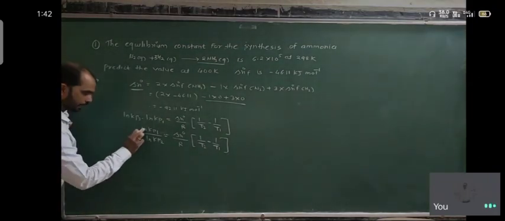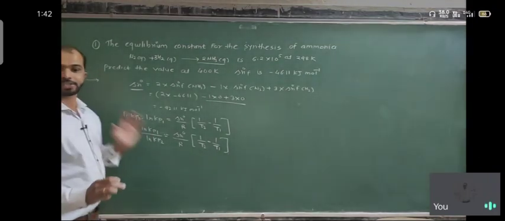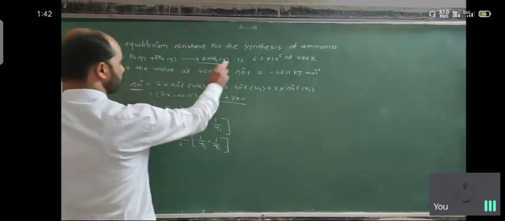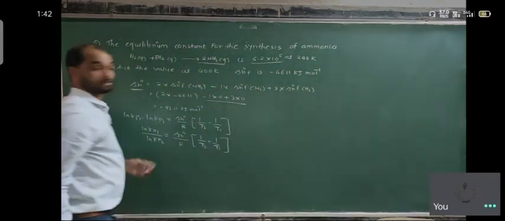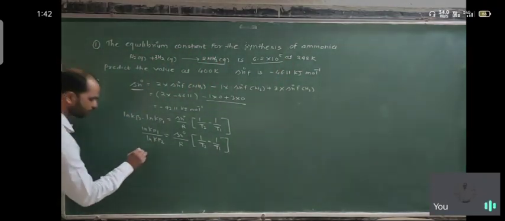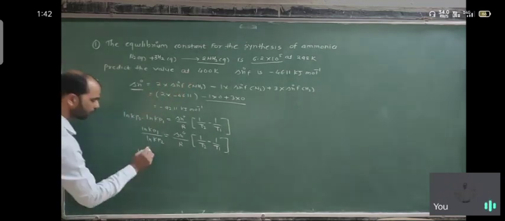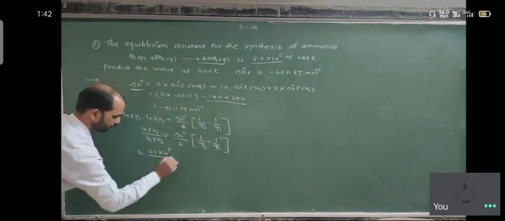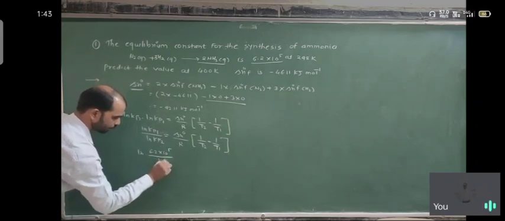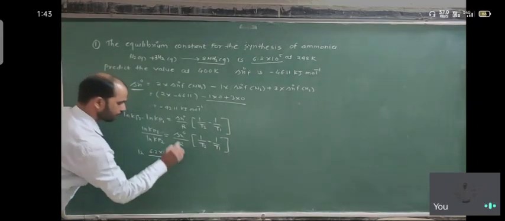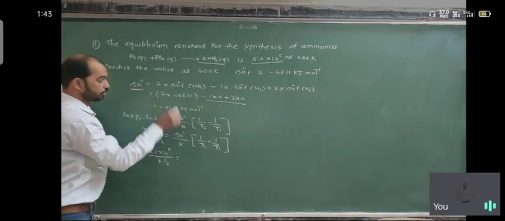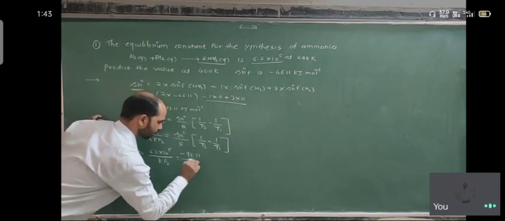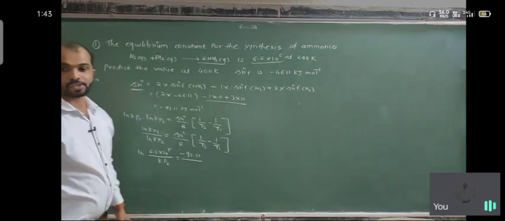So it is ln Kp1, the first value which is given to you, the equilibrium constant at the T1 condition. So ln, put the values here: 6.2 × 10^5, and here Kp2 is what we are going to find. Then we already have the value of delta H naught, which we found: -92.11 upon R. What is the value of R?